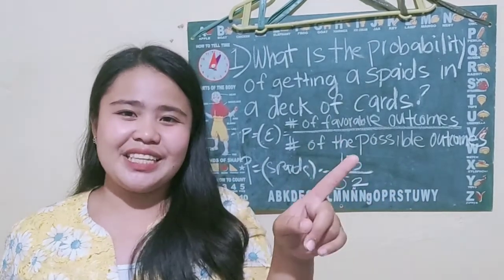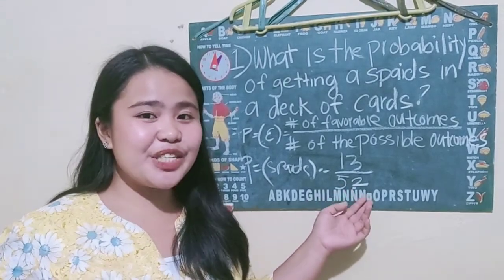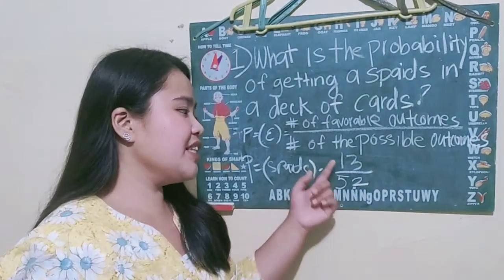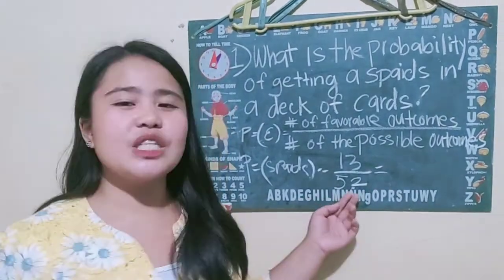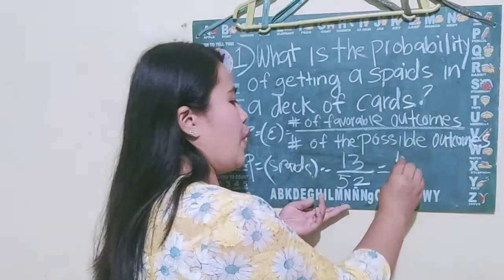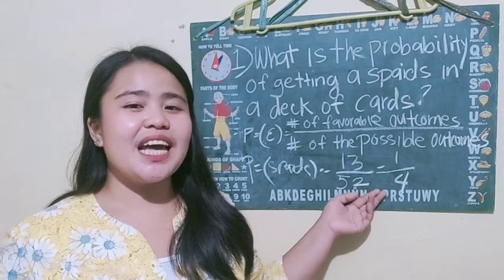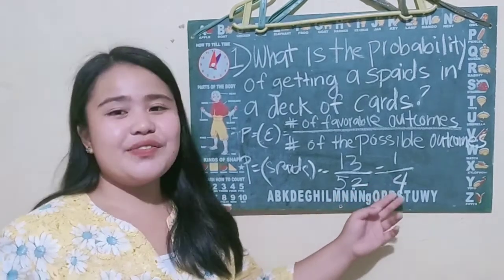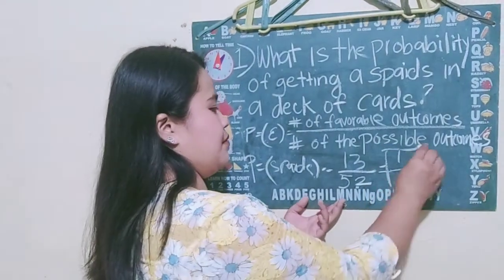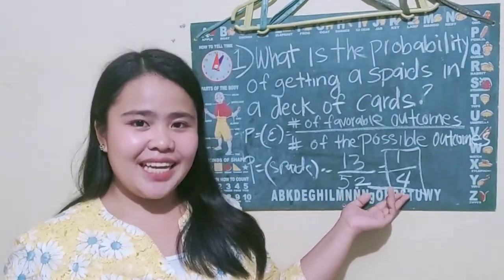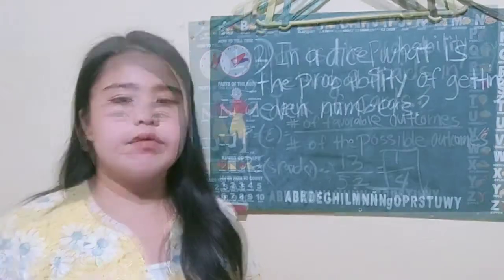But wait, children, we will simplify this answer because we can simplify 13 over 52. So, if we simplify this, we will get the answer 1 over 4. So, our answer for this example is 1/4. Okay? So, let's move on to our next example.